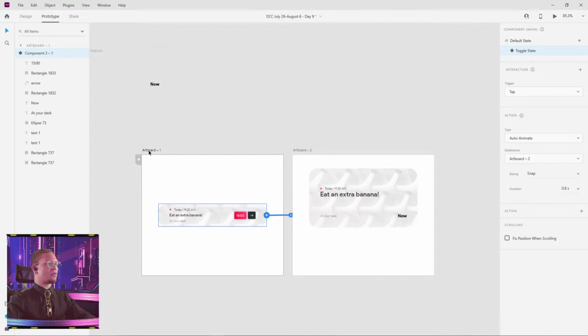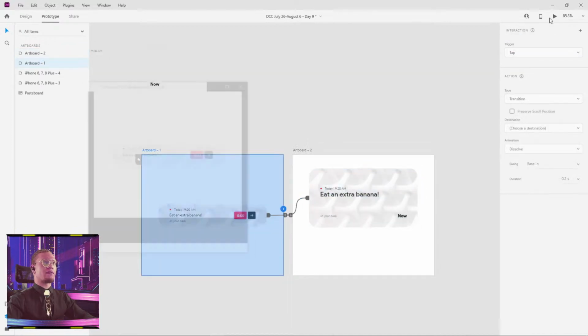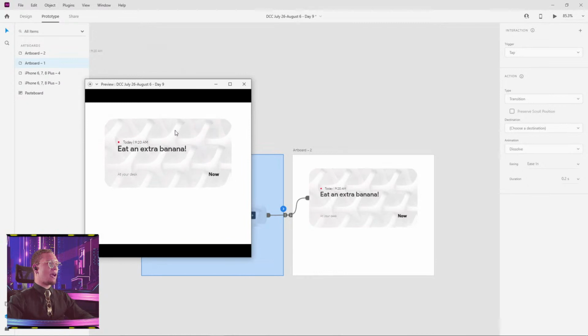So when we do, actually, we don't need two artboards for this either. But I'm going to show you guys the drag version instead. So I'm going to use drag. Same thing here. And let's see what we have. So when I drag, there we go.